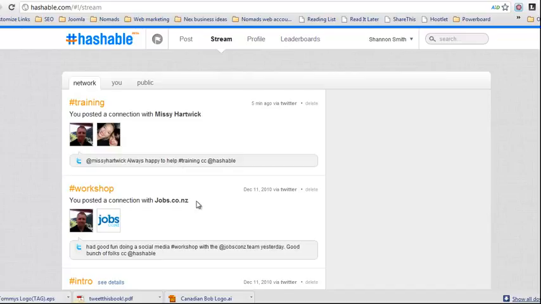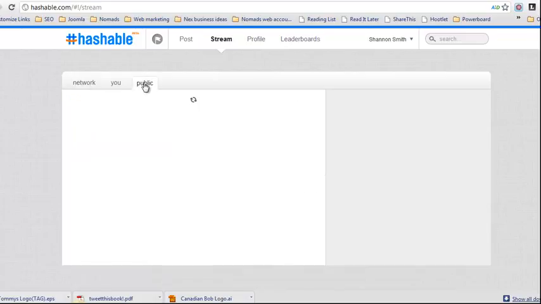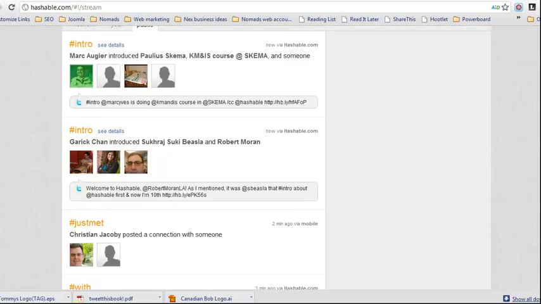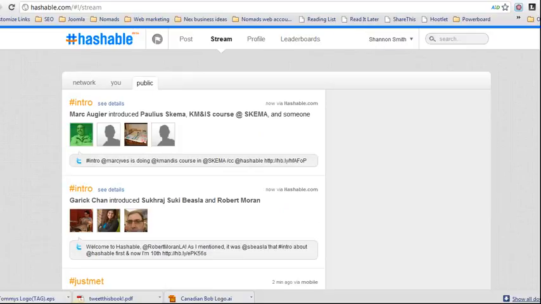And I can see what's going on with my network. Now, I'm the first person on my network to actually start actively using Hashable, so there's not much going on there. But if I have a look at the public feed, I can see all the interactions going on online. So I can see who's introducing people to people and who's having meetings with whom. It's a way that I can find some useful information about people in my network and what people are up to.